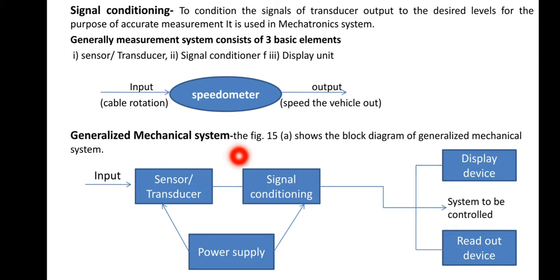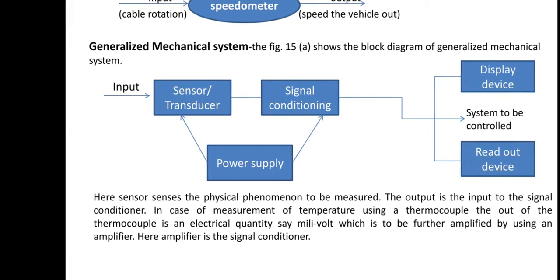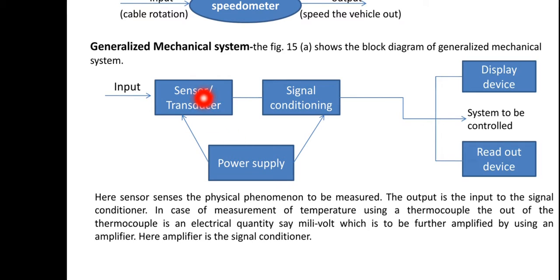Generalized mechanical system, the following figure shows the generalized mechanical system. So here sensor, power supply, here the power supply is given to the sensor, so sensor produces the particular output. So if the signal conditioning is required, the signal conditioning is done, and finally the system is controlled.